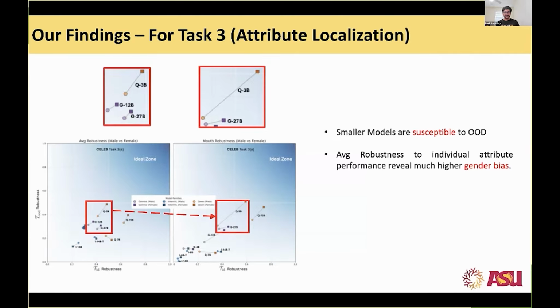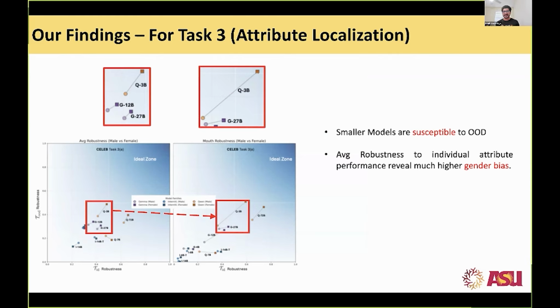Our task 3 also reveals that smaller models are more susceptible to the out of distribution, and it's quite evident that smaller models have vision tokens and a vision encoder, but they do not have the capabilities to understand it well on the language side.